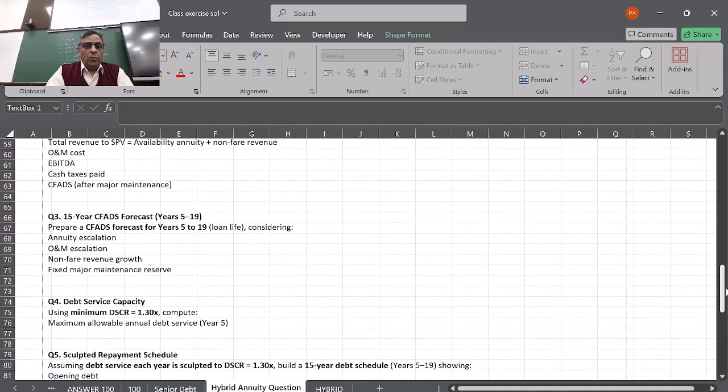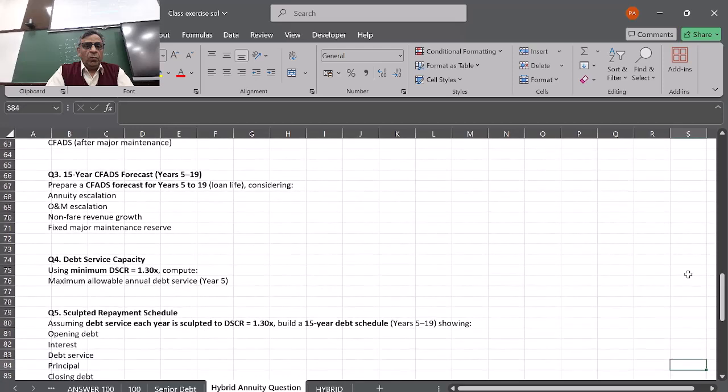Then question number 3, 15-year CFADS forecast from year 5 to 19. Prepare a CFADS forecast, considering annuity escalation, O&M escalation, non-fare revenue growth, and fixed major maintenance reserve. Debt service: using a minimum debt service coverage ratio of 1.3, compute the maximum allowable annual debt service.